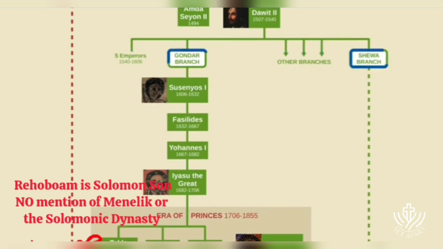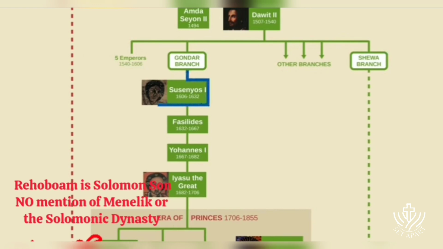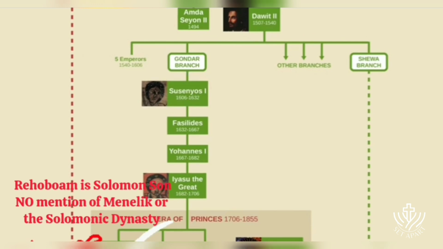So after Dawit II, we get 5 more emperors from the main branch before the line moves to the Gondar branch. The first emperor from the Gondar branch was Susenyos I. It was around this time that the Oromo people started to migrate into Ethiopia. Today, the Oromo comprise the largest ethnic group in the country.